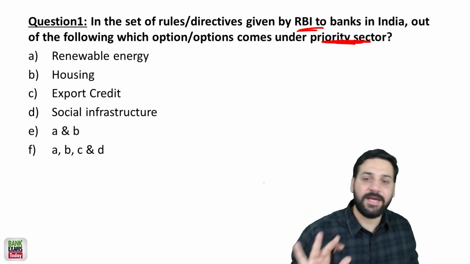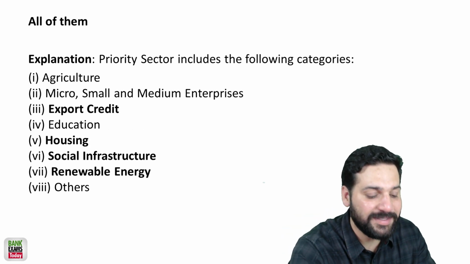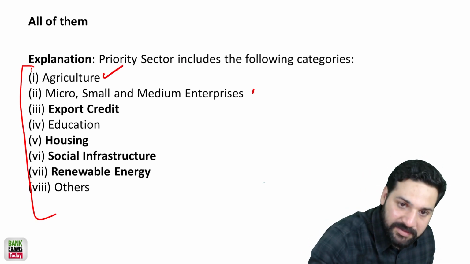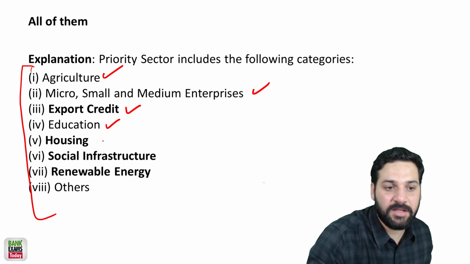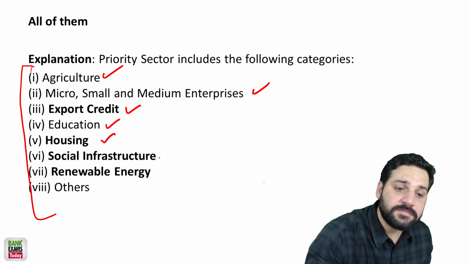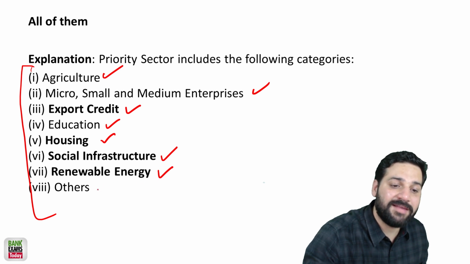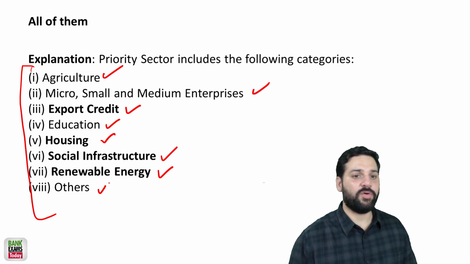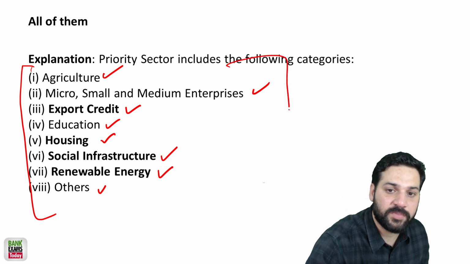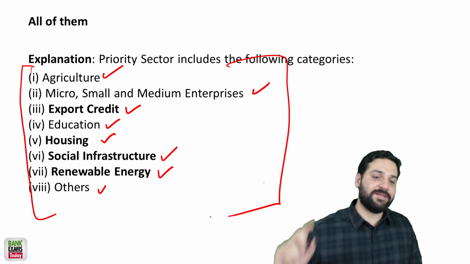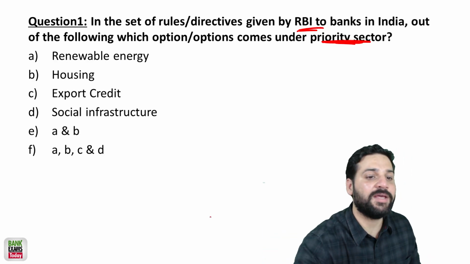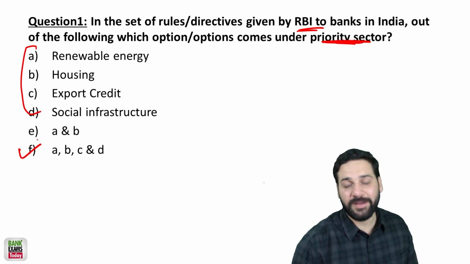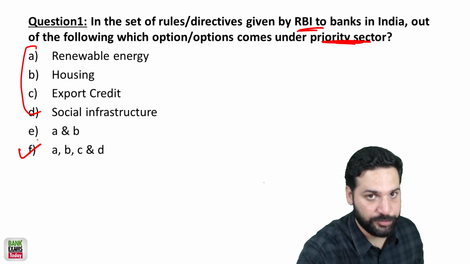Priority sector में आता क्या क्या है, क्या क्या इसका पार्ट है? तो बेसिकली ये इसके टोटल पार्ट्स हैं. प्रायोरिटी सेक्टर में क्या क्या आता है? एग्रीकल्चर, एमएसएमई, एक्सपोर्ट क्रेडिट, एजुकेशन, हाउसिंग, social infrastructure, renewable energy projects, and others. What are others? That we are going to discuss in the last slide. So as of now, these are the categories. The rest of the categories we will discuss in depth in the next slide. Anyway, housing, renewable energy, export credit, all of them are actually part of the priority sector. So F is the correct answer.